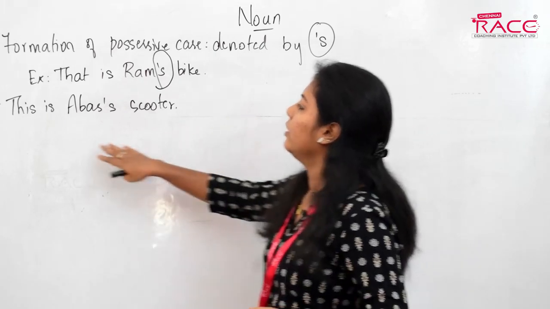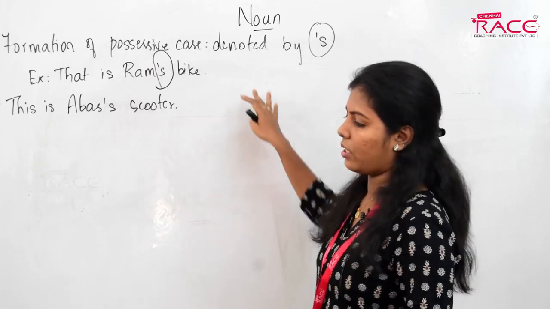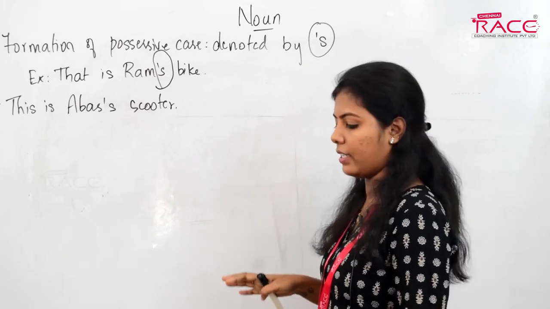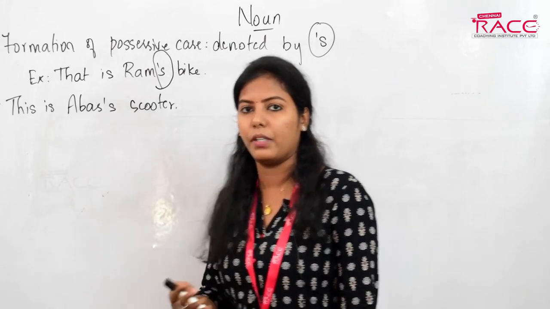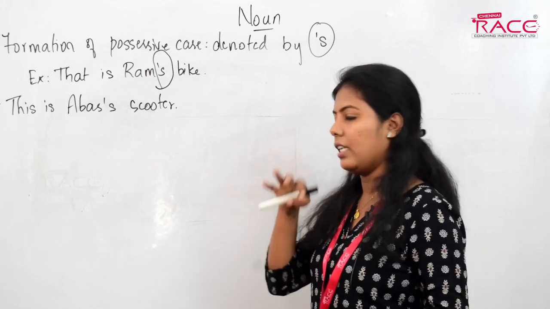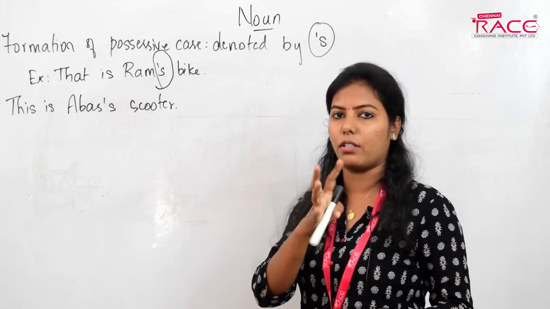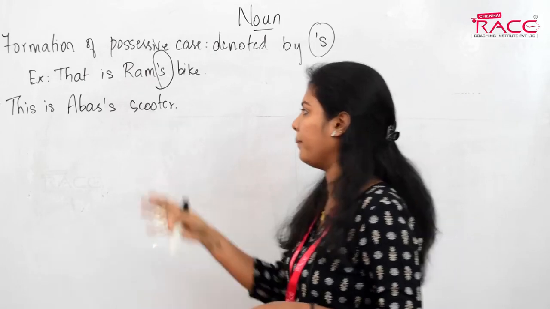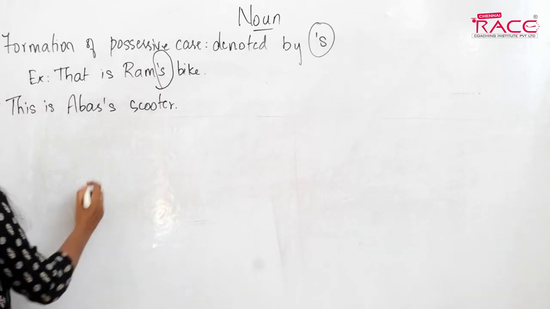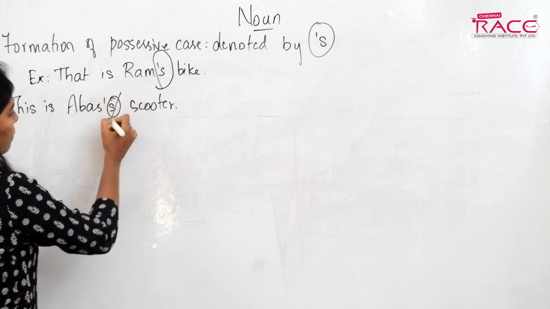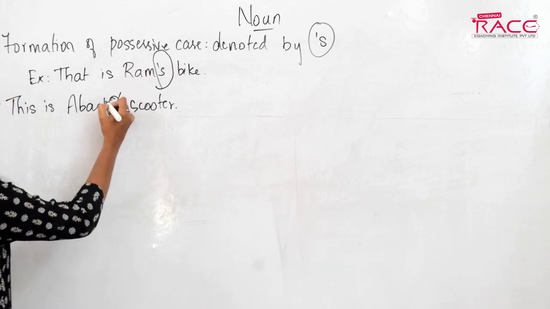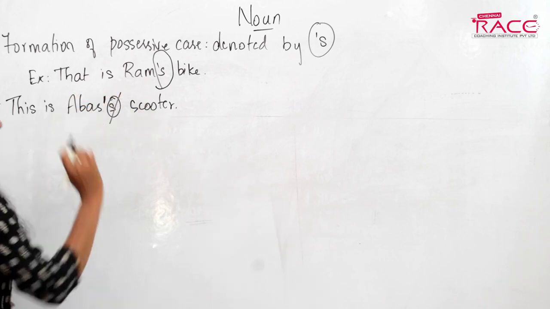So this is Abbas's scooter. What's the error here? And what's the right one? Do you have any idea? We'll check up with you. I'll tell you the answer. You can check whether it is right or wrong and give marks to yourself. This is Abbas's scooter. Here we should never use s. To indicate ownership, use only the apostrophe and not s.